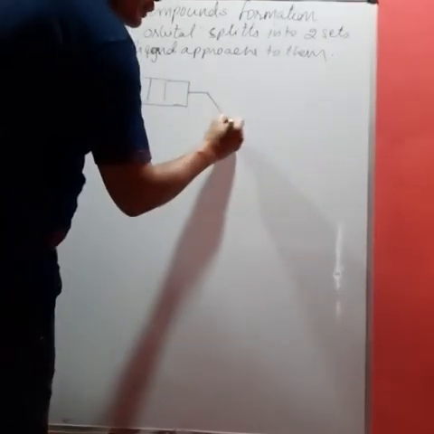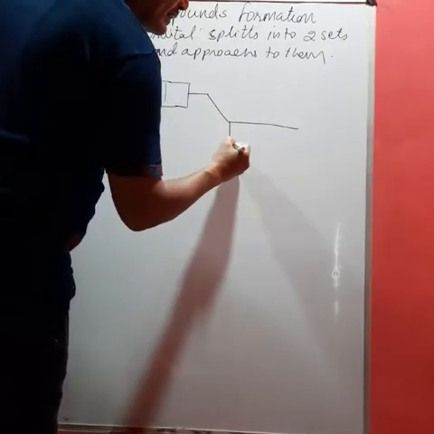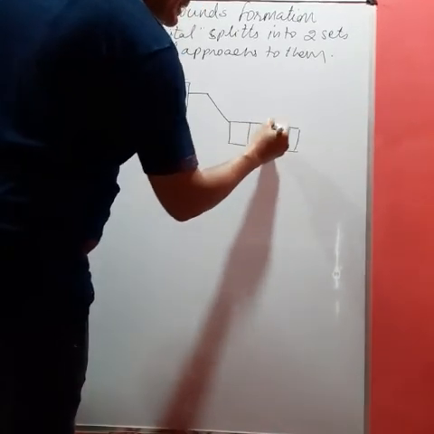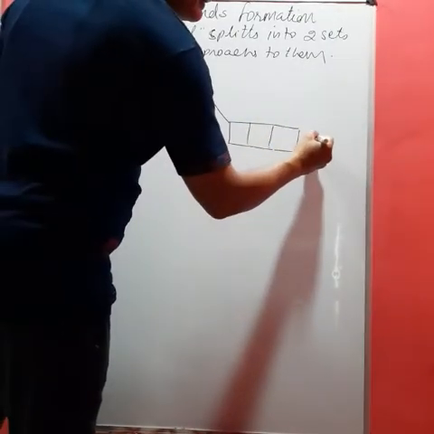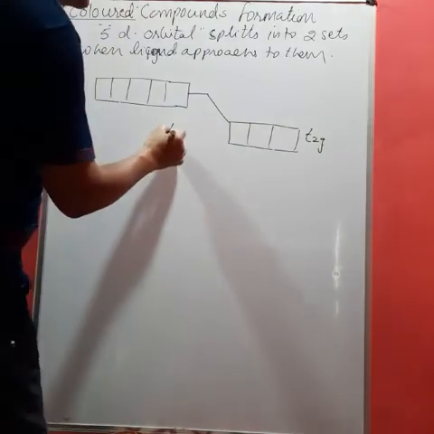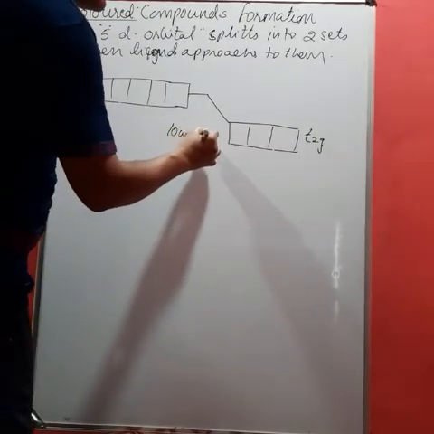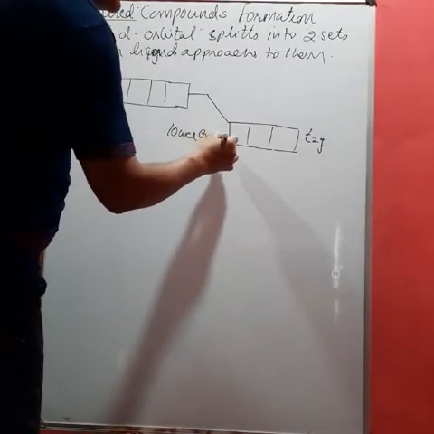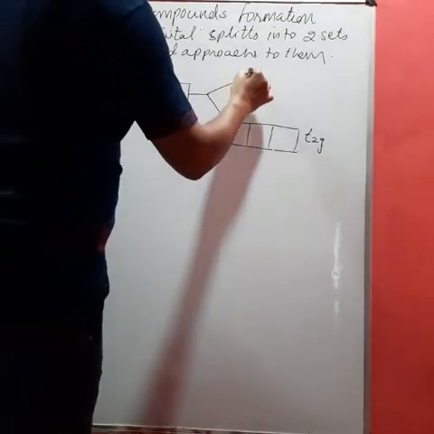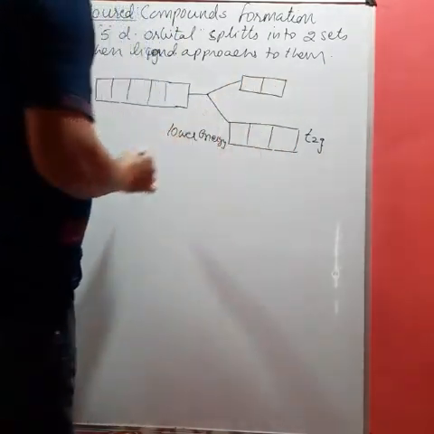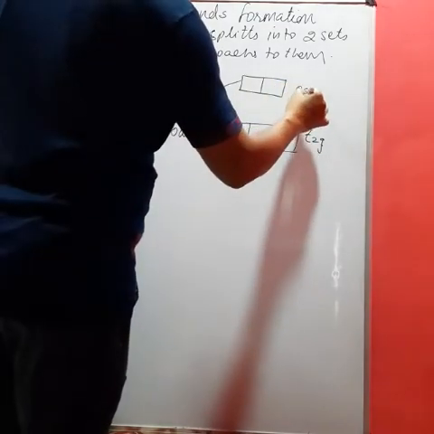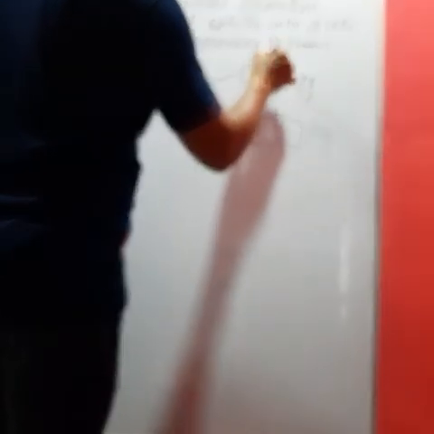Like here, these are the 5d orbitals, but they split into two sets. One of the sets is called T2g, having lower energy, while the two orbitals are called Eg, which is of higher energy.